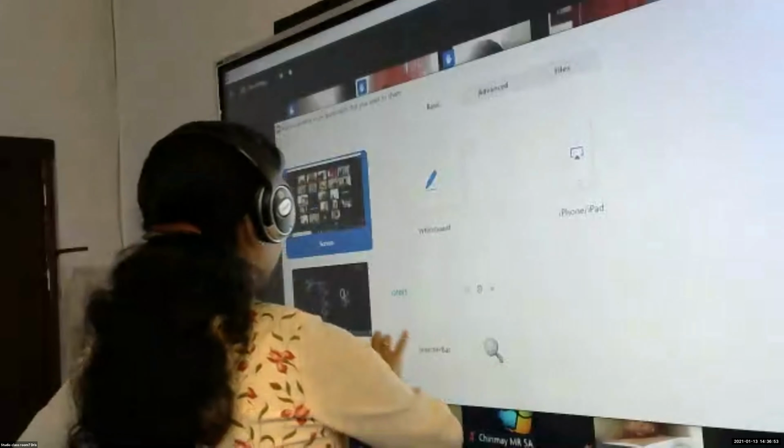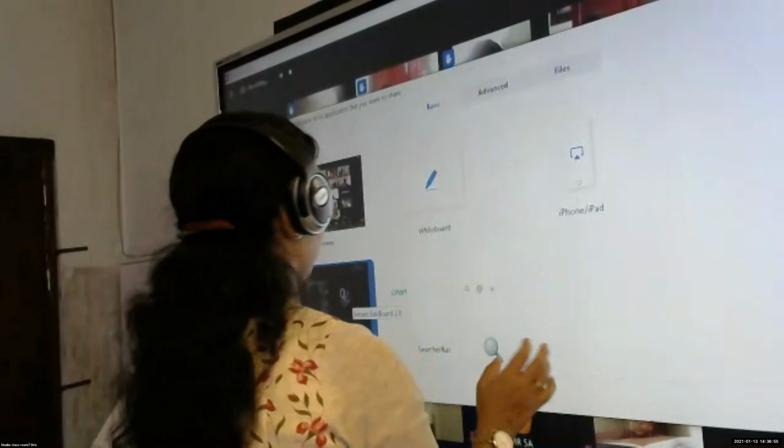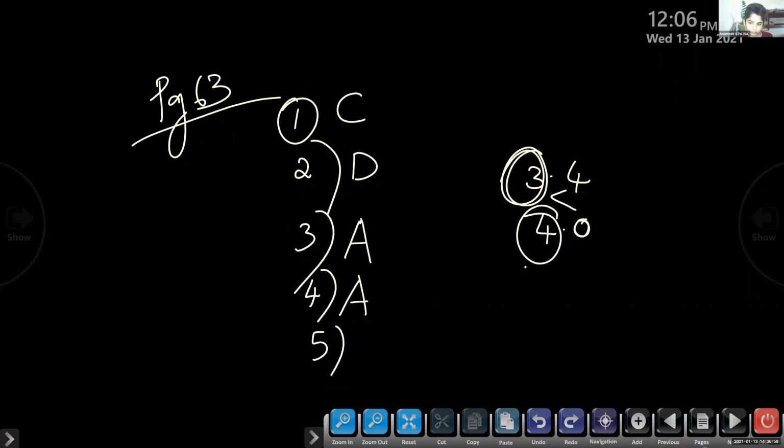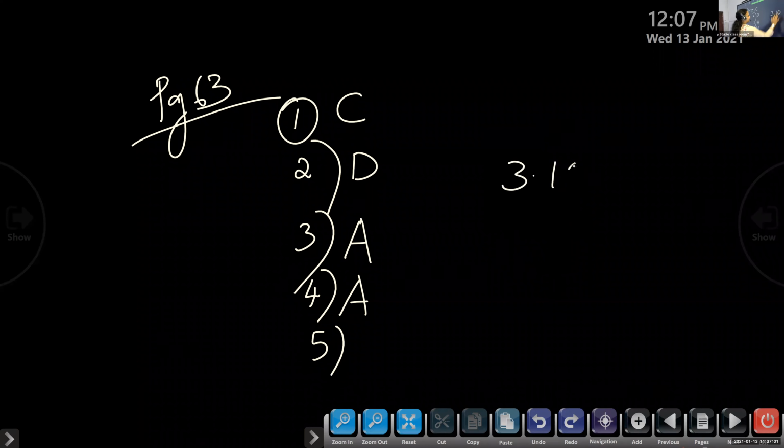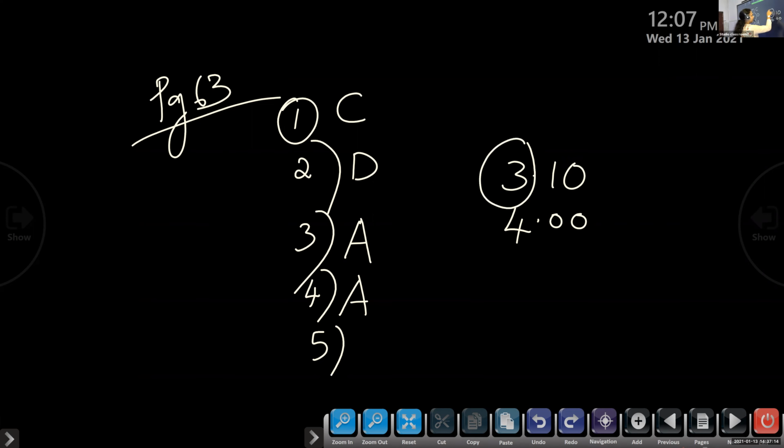Ma'am, if it is 3.10, tell me the number. 3.10 and 4. What we will do, we will make it like decimals by adding 2 zeros. Compare the integral part: 3, here is 4, which is bigger? 3 is less than 4.